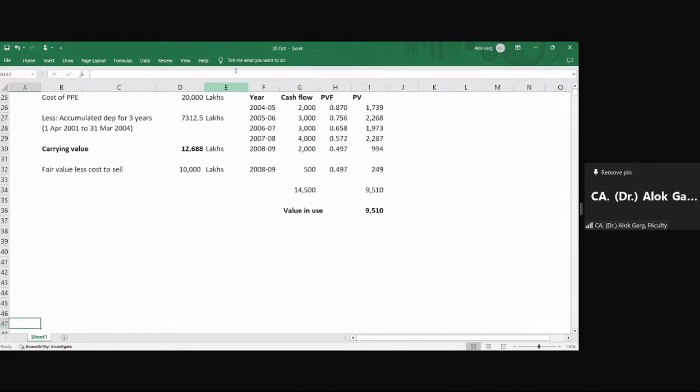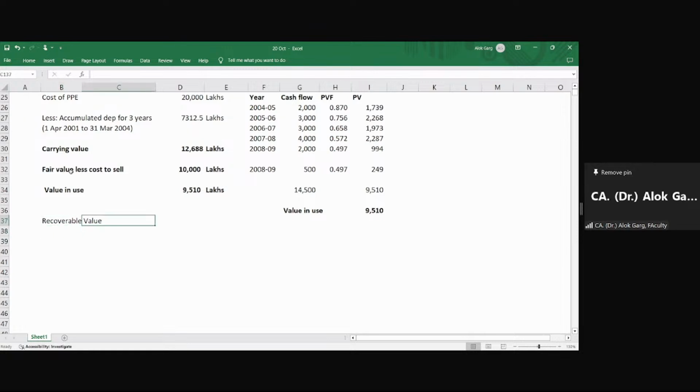So now I have my carrying value, I have fair value less cost to sell, and I have value in use also. The value in use is 9,510 lakhs. What is my recoverable value now? 10,000 lakhs. Recoverable value is the higher of value in use and fair value less cost to sell.